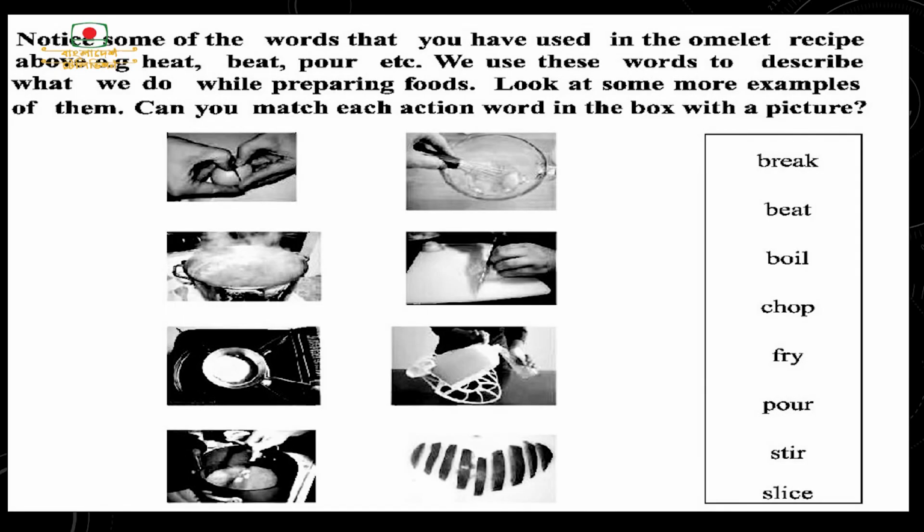Notice some of the words that you have used in the omelette recipe above: heat, beat, pour, etc. We use these words to describe what we do while preparing foods. Look at some more examples of them. Can you match each action word in the box with a picture? Here you can see some words given in the box: break, beat, boil, chop, fry, pour, stir, slice.